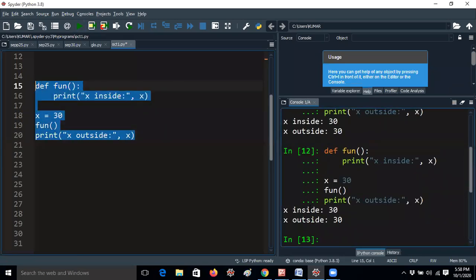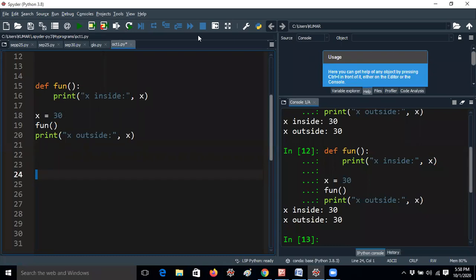Here you can see I'm giving x equal to 30, and calling fun. One minute, guys, I will tell you in different examples, don't worry. Here I am defining x equal to 30. The program execution always begins from this line onwards, you know that. So now x equal to 30, and fun means it will go to this part. Here the x value 30 is allotted, because I am defining x equal to 30 here only. But it can be accessible inside the function and outside the function also. I am getting 30. You should understand the basic differences. Of course you can define it here, that's not a problem at all.